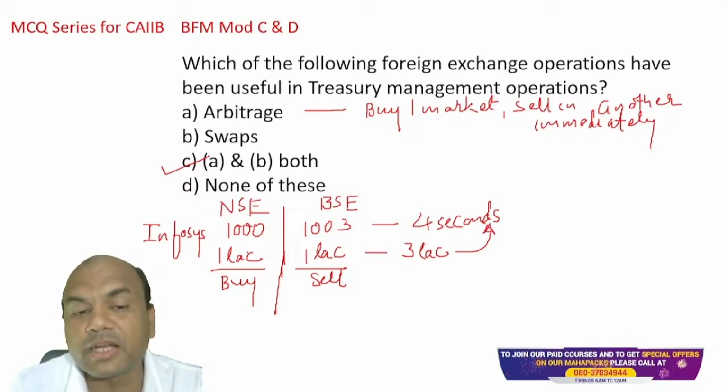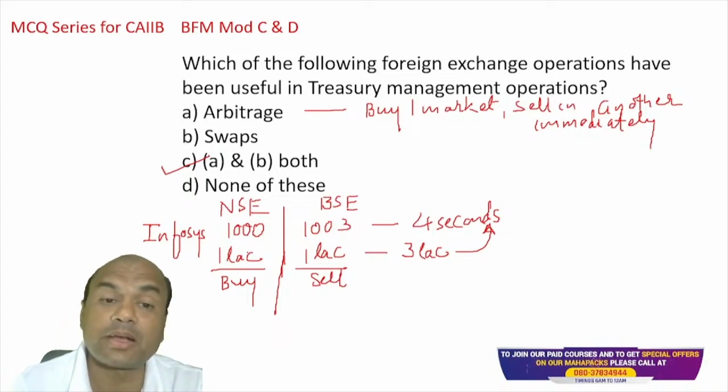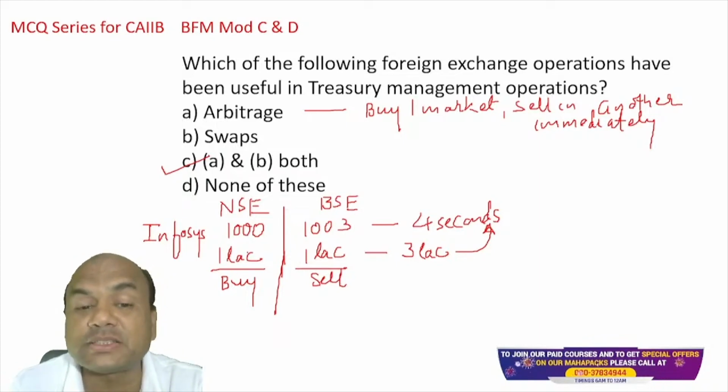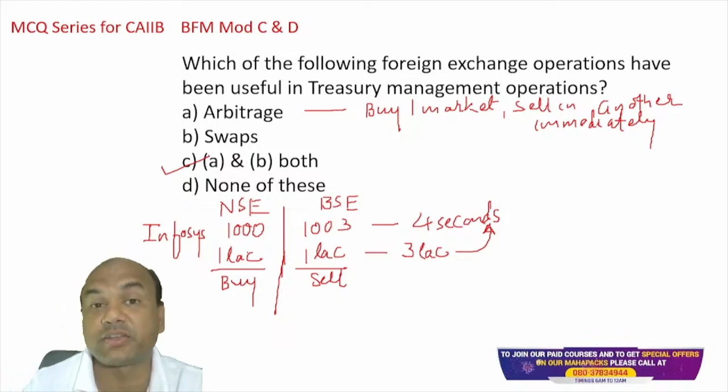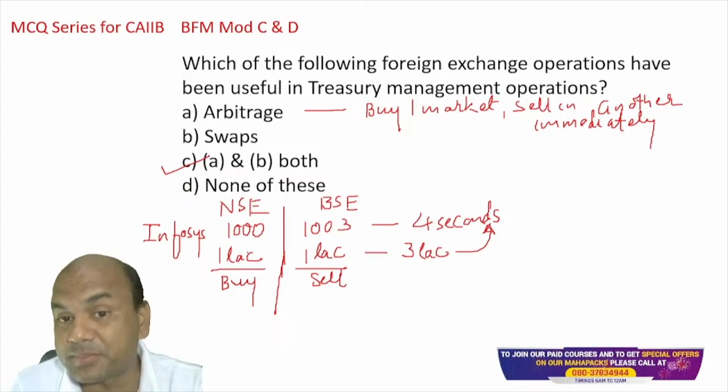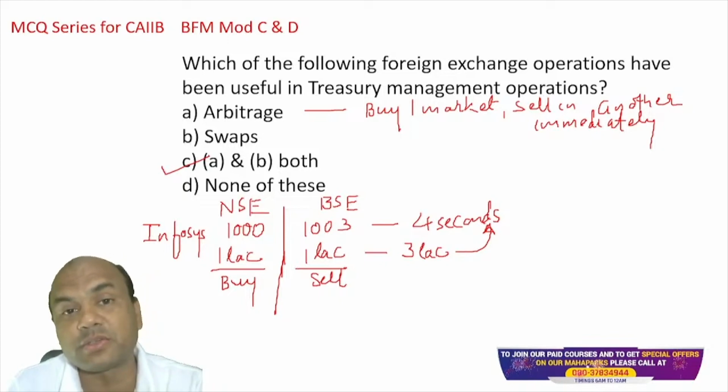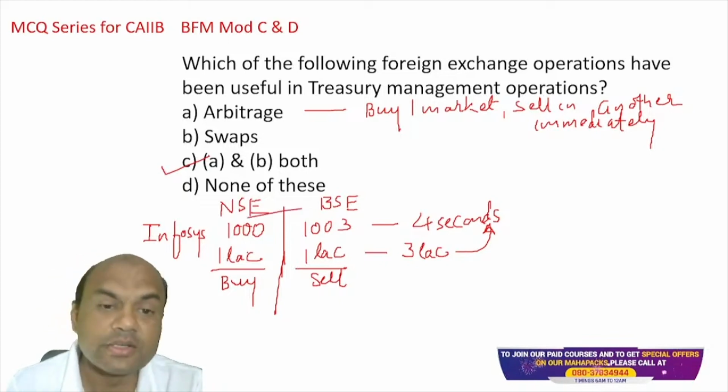Buying in one market and selling in another market immediately. That's why arbitrage is the most important and the safest transaction. But it is safest subject to the timelines. If you are able to follow the timelines, then it's safe. If you are not able to follow the timelines, you are gone. So that is arbitrage.